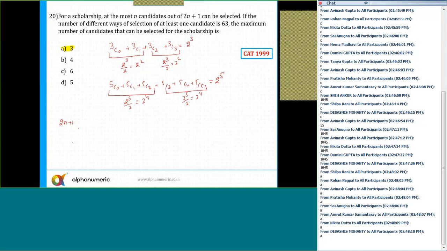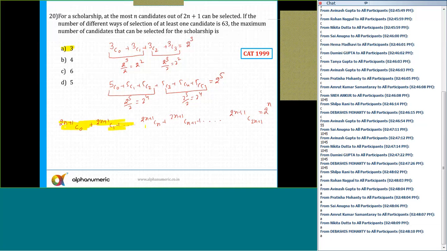So I can say out of 2n plus 1, if I'm selecting 0 candidates, so 2n plus 1 C0 plus 2n plus 1 C1 plus and so on till 2n plus 1 Cn plus 2n plus 1 Cn plus 1 and so on till 2n plus 1 C 2n plus 1. And this expression is always equal to 2 raised to power n. Now, from nC0 to here, till n, alright, not this, till this one.